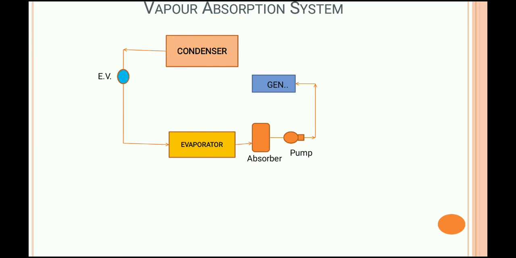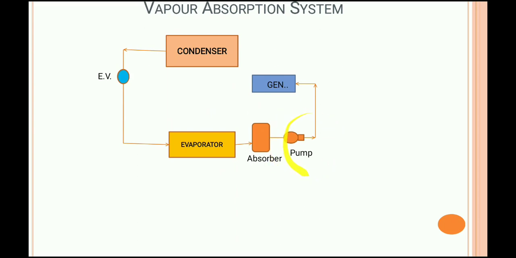We all know the evaporator pressure and absorber pressure are both equal, and that will be the lower pressure. The generator pressure and the condenser pressure are also the same, and that is said to be the higher pressure. Clear? So what is the function of the pump?